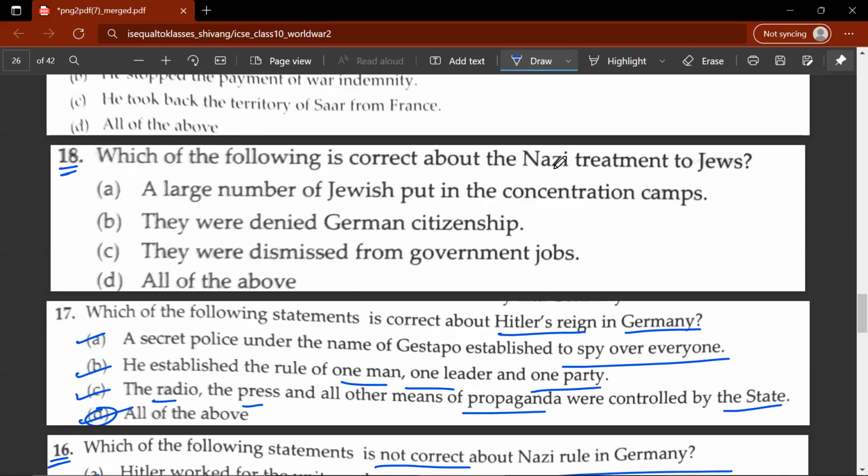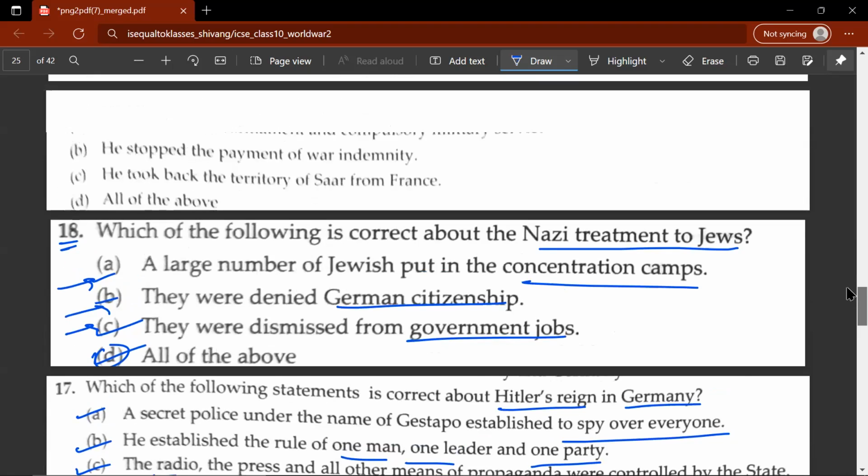Which of the following is correct about Nazi treatment of Jews? A large number of Jewish people were put into concentration camps. They were denied German citizenship. They were dismissed from government jobs. So all three of these options are correct, so D would be the correct answer.